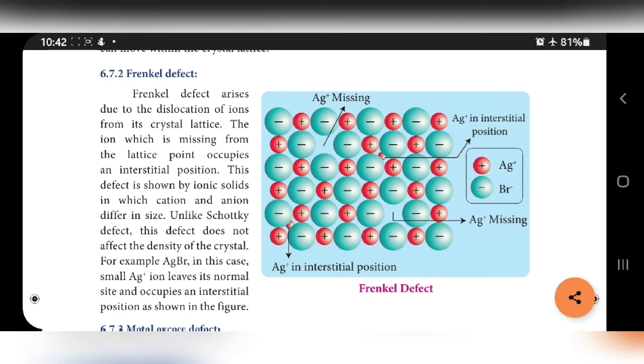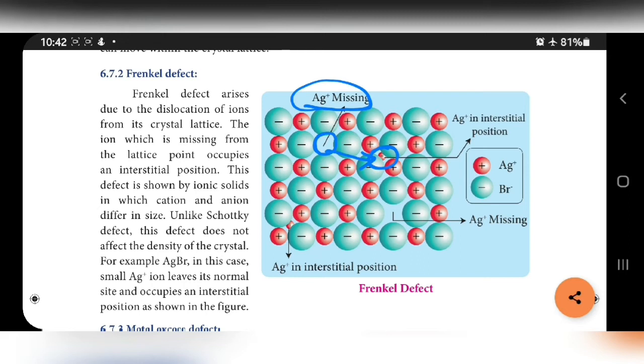Here one Ag plus ion is missing. That missing Ag plus ion is present at the interstitial position. That Ag plus ion is placed here.